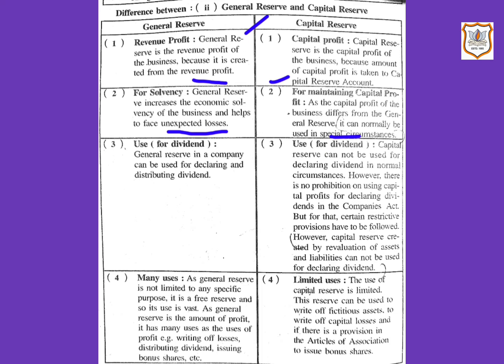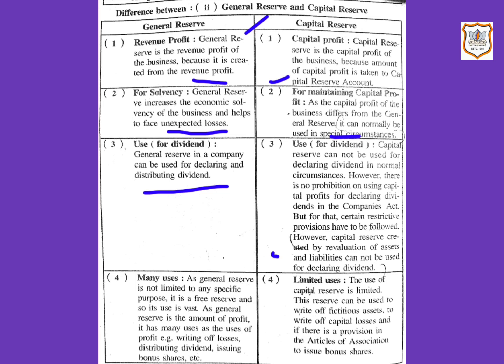Then third point, general reserve in a company can be used for declaring and distributing dividend. Capital reserve cannot be used for declaring dividend in normal circumstances. However, there is no prohibition on using capital profits for declaring dividends in the Companies Act. But for that, certain restrictive provisions have to be followed. However, capital reserve created by revaluation of assets and liabilities cannot be used for declaring dividend.